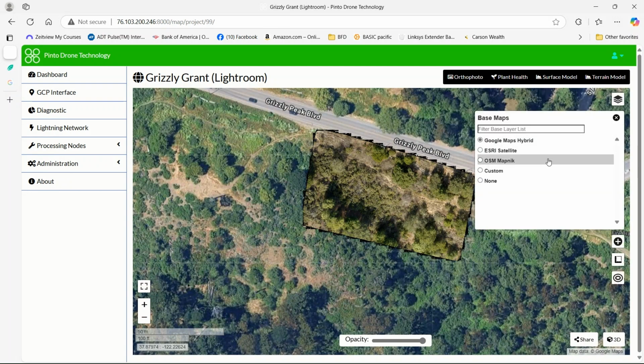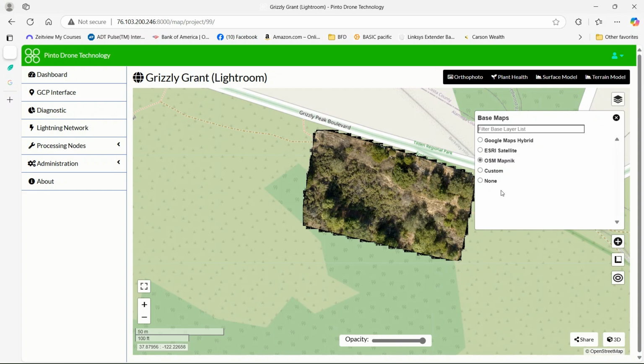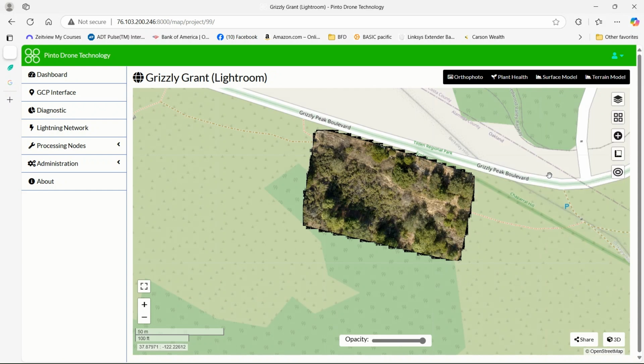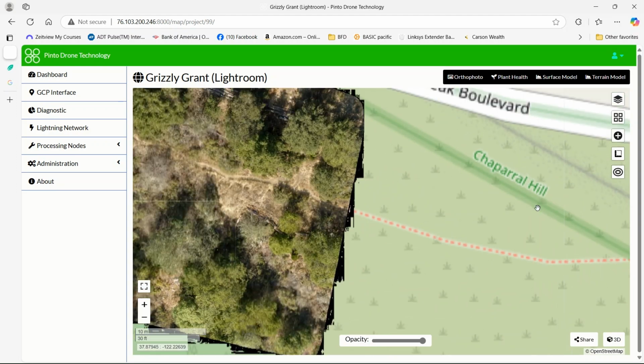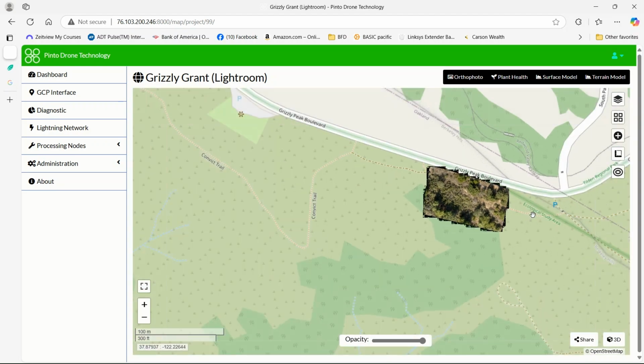Moving on, knowing this is a map, you can change the base map. Here it is on a street map look, for example. And if we had multiple tasks, they would all be lined up along on this map next to each other.